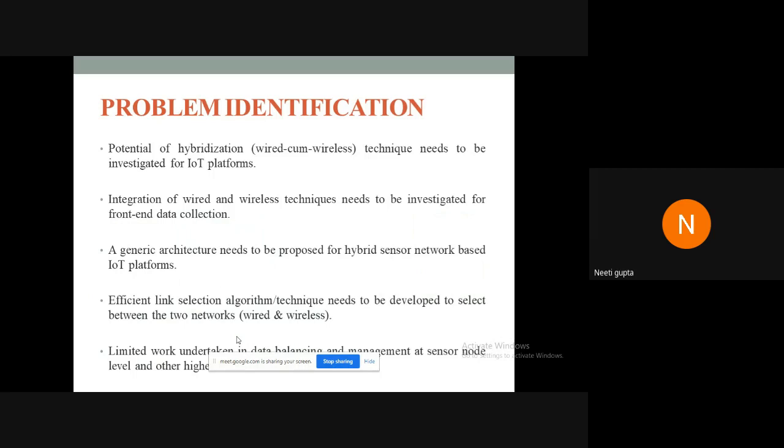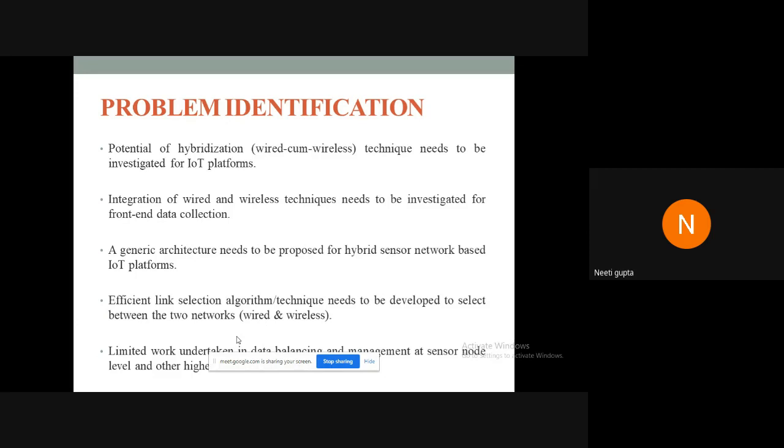Then moving on with these two areas, which were identified as the domains, or we can say the areas for research work, the following problems were identified. It was found that the potential of hybridization has been investigated mainly with sensor-oriented architectures and not as a whole for IoT platforms. And this integration needs to be investigated particularly for the front-end data collection part. A generic architecture was required for hybrid network architectures, and efficient link selection algorithms and techniques were required to select between the two networks, wired and wireless networks.